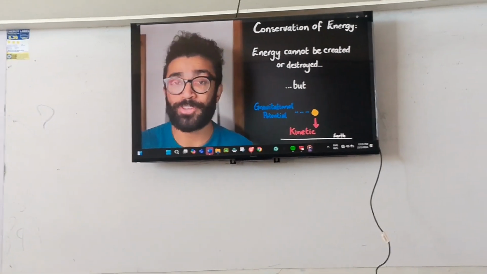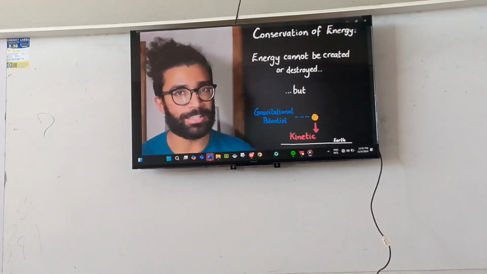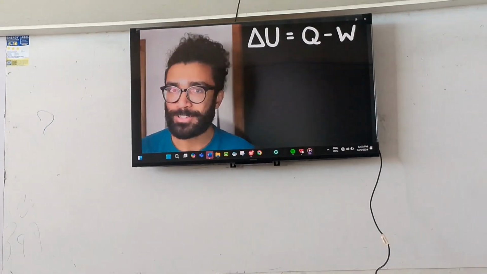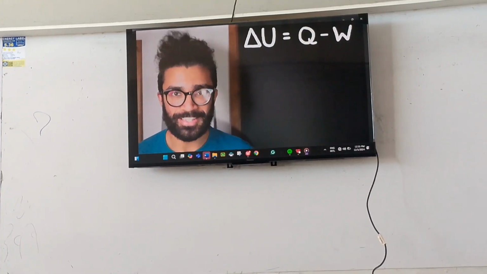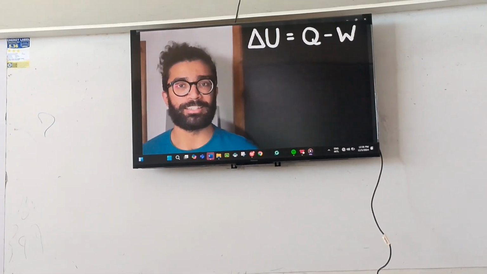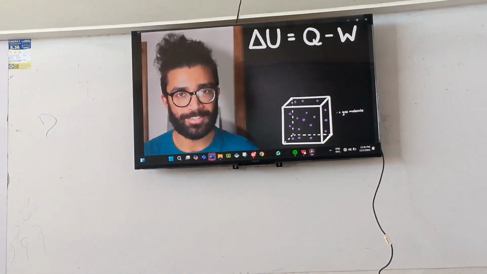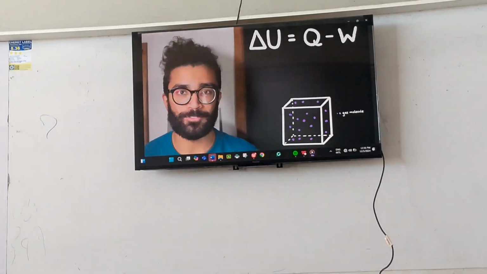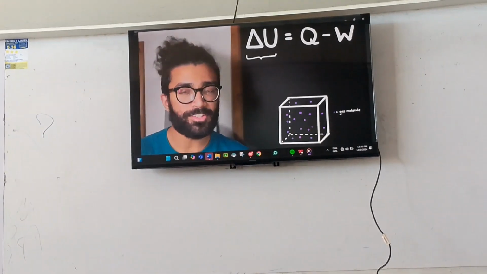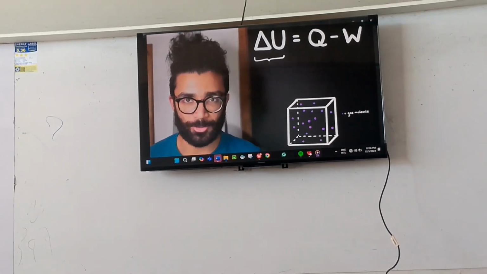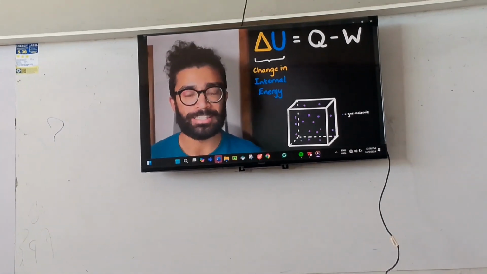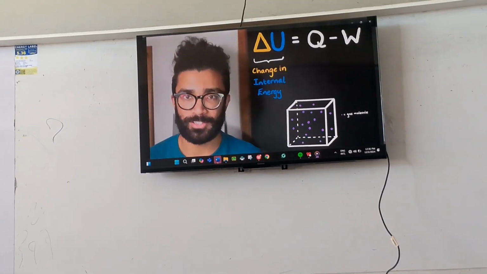To answer this question, let's first understand what each of the terms in this equation mean. If we imagine that the system we want to study, in order to try and understand this equation, is a gas within a box made up of lots of little gas molecules, then this term in the equation, ΔU, refers to the change in the internal energy of our system.